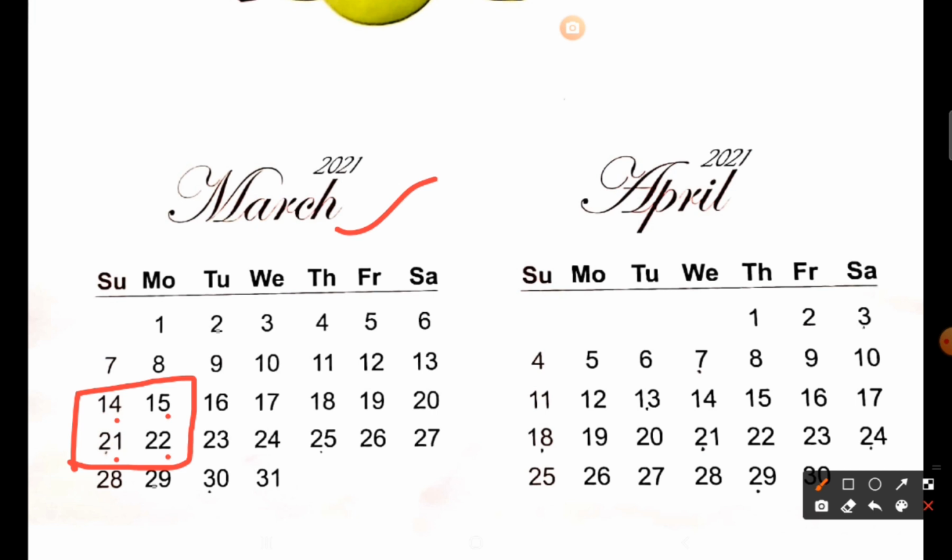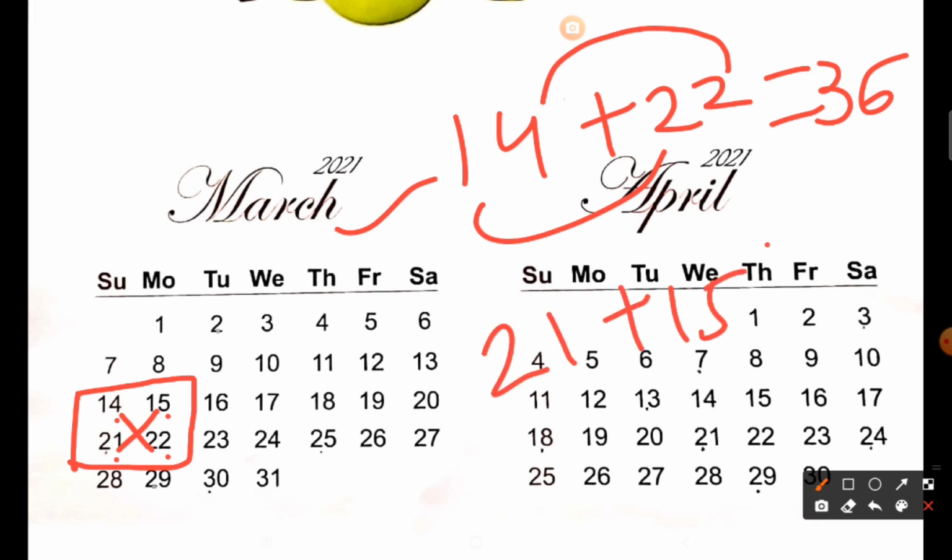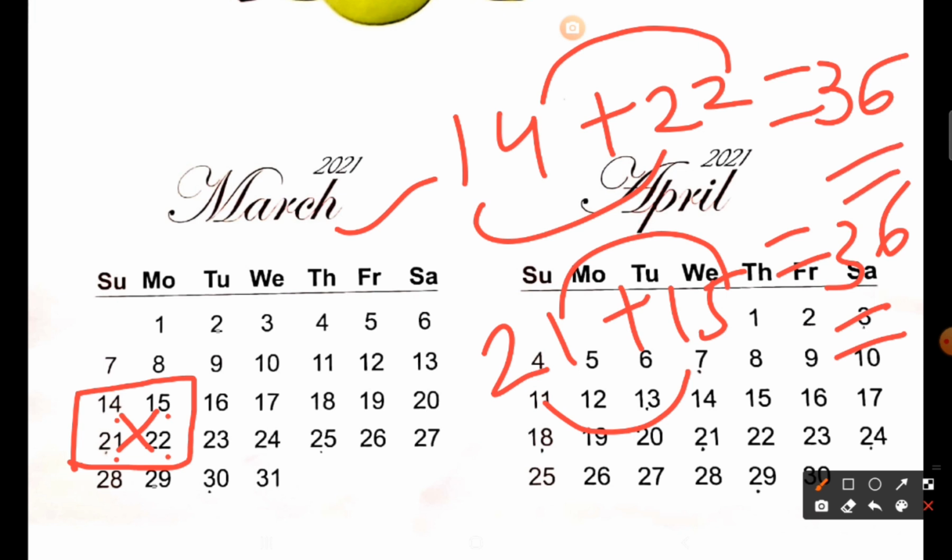In this grid, if you add the numbers diagonally, 14 plus 22, what will be your answer? 4 plus 2 is 6 and 2 plus 1 is 3, so 36. Now add the other diagonal, 21 plus 15: 5 plus 1 is 6 and 2 plus 1 is 3, so 36. Both answers are the same.